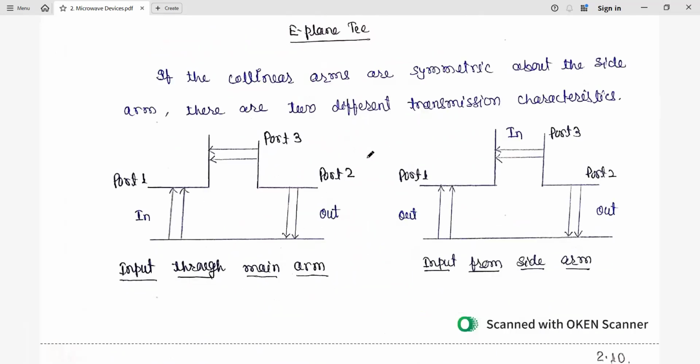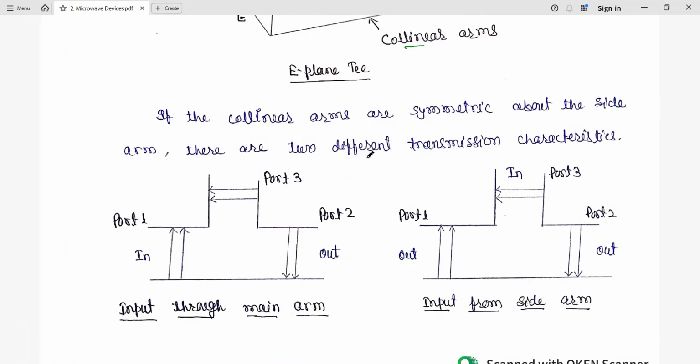Now here we discuss how input will be given and how it is going to emerge from the other two arms. Here you will see that the collinear arms are symmetric about the side arm. Port 1 and port 2 are symmetric around port 3. So we have two different transmission characteristics.